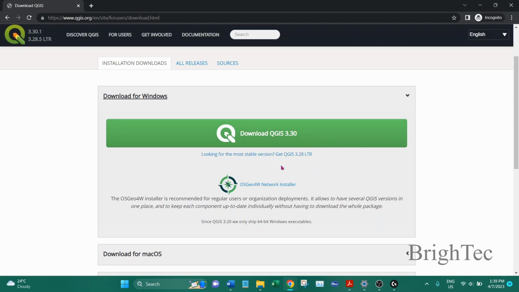But there is another option where you can download the most stable version. And at the time of making this video, the most stable version is QGIS 3.28. And here the letters LTR means long term release. So it is always recommended to download the most stable version.